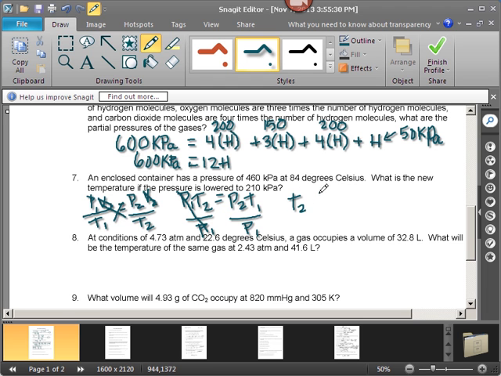So our new temperature is going to be equal to the new pressure. P2 means the new pressure. So the new pressure is 210 kilopascals.